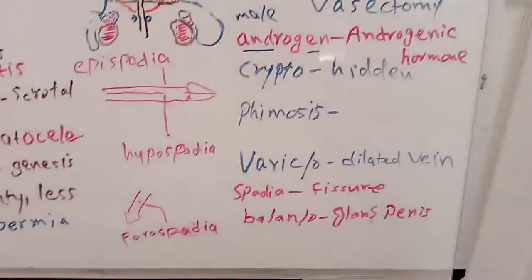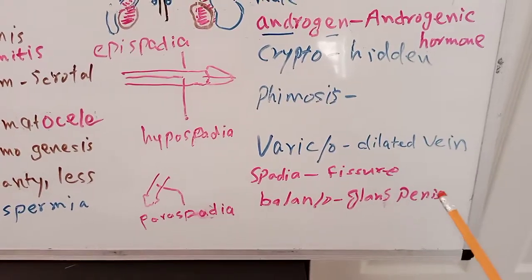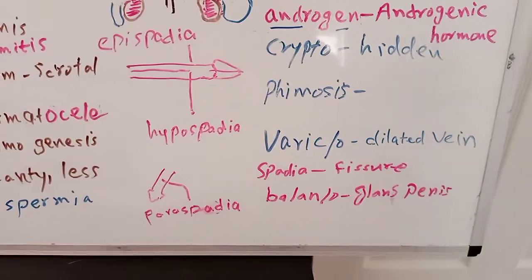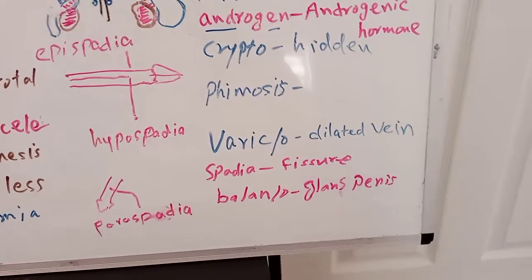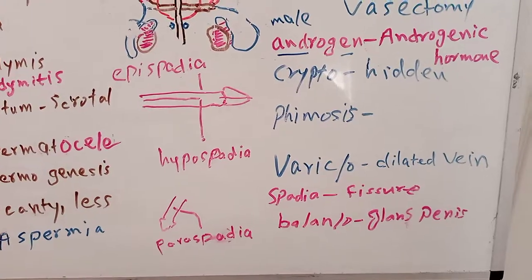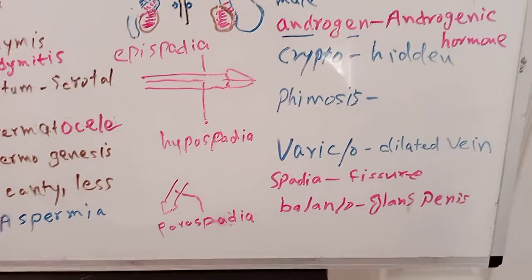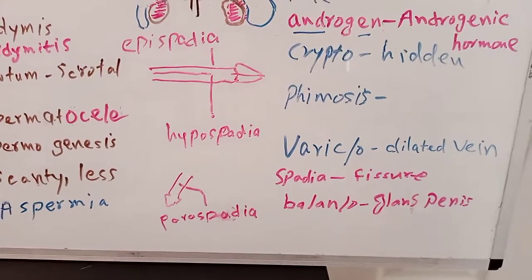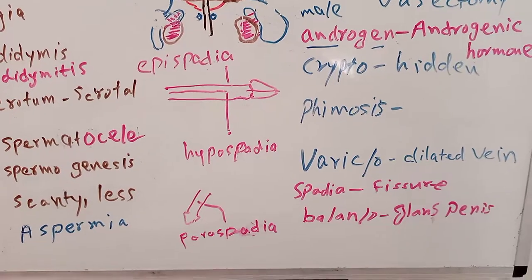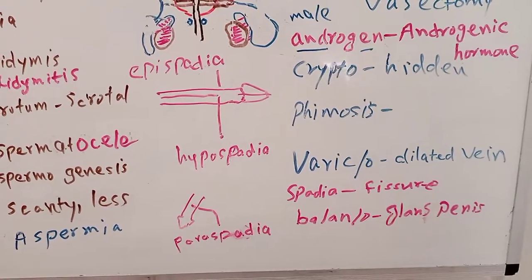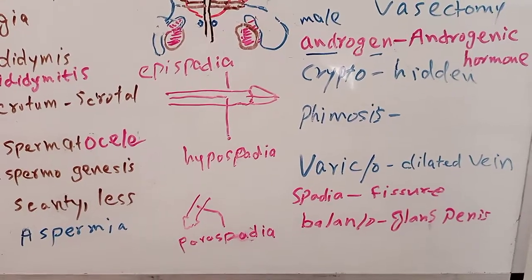Varico means dilated vein. Just like we have varicose veins in the leg, we can have varicose veins around the testis. That condition is known as varicocele. Cele has two meanings: one is hernia and the other is swelling. Spermatocele is the swelling of the epididymis that contains a lot of sperm. Varicocele is a swelling of the veins that are present around the testis.